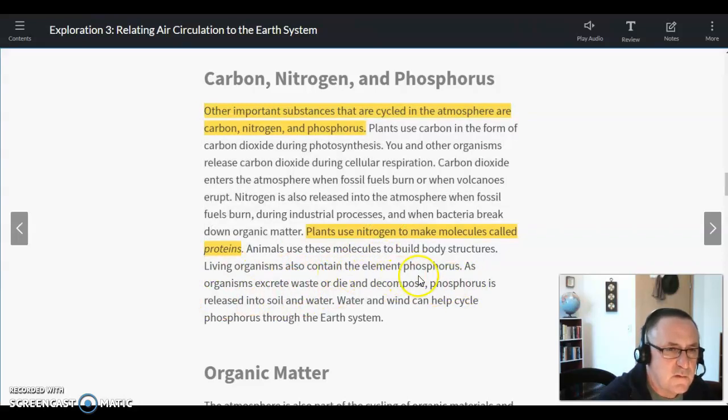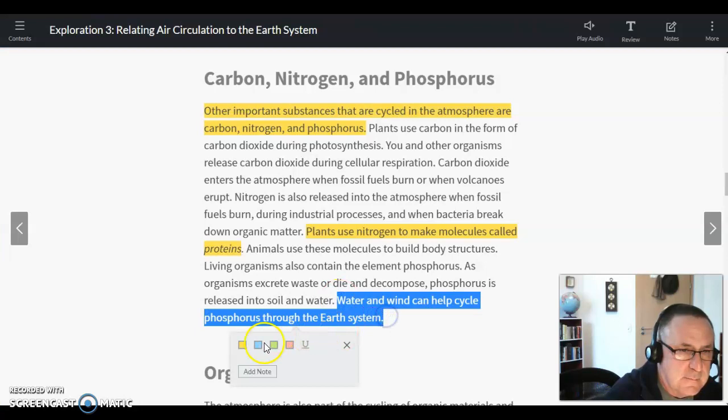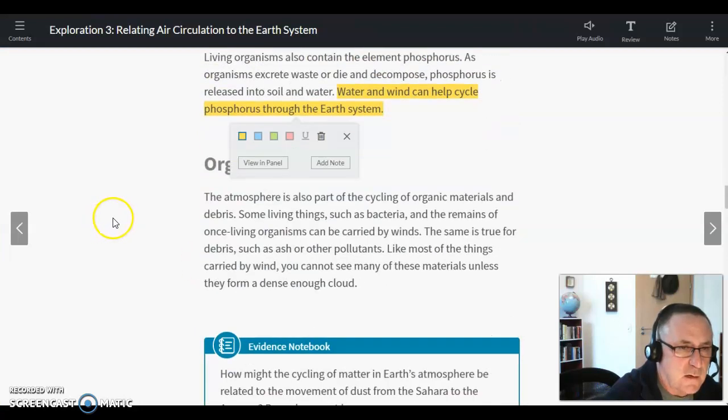Living organisms also use the element of phosphorus. As organisms excrete waste or die and decompose, phosphorus is released into soil and water. Water and wind can help cycle phosphorus through the Earth system. So maybe we'll get that last little bit there. Okay. All right. Moving right along.